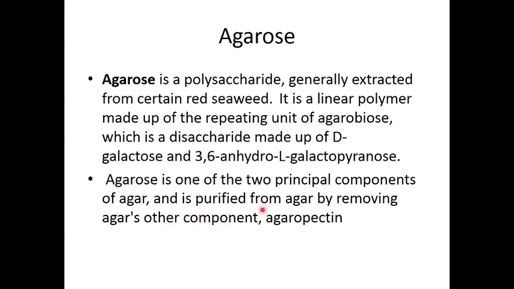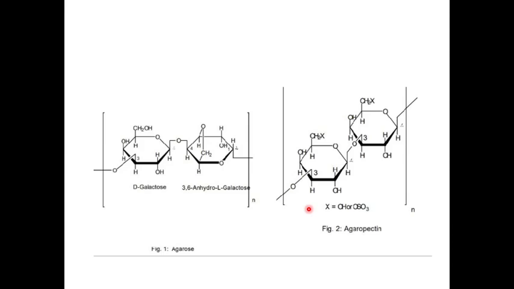Agarose is a more purified form compared to agar. We can see the structure of agarose here. This is the agarobiose, and we have removed the agaropectin unit to produce agarose from agar.